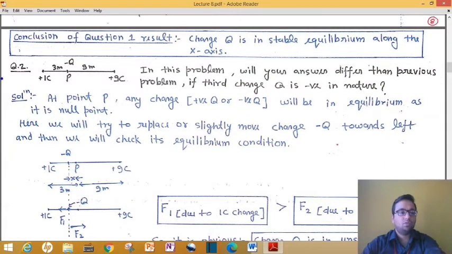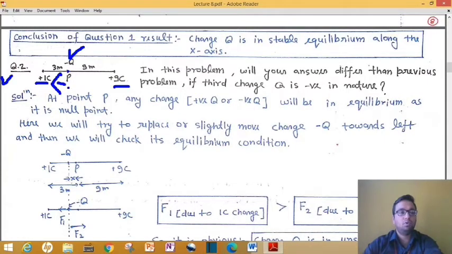Now see the second question. We have two charges, plus 1 coulomb and plus 9 coulomb, and we have a point P, and at this point P one more charge is kept, that is minus q. This 1 coulomb charge will exert some force of attraction on minus q.